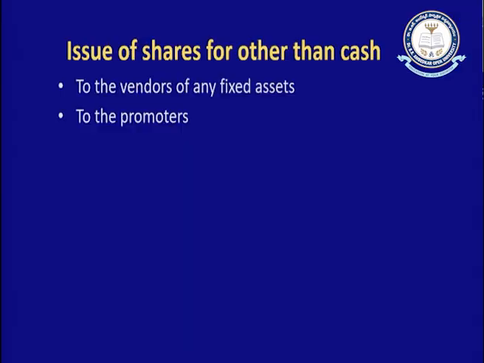That is, if a company buys a building from a person, the company can issue the shares to that particular person instead of paying cash. So, a company can buy a machine, and then also the company can issue the shares to that vendor. That means if, instead of cash, the shares are allotted to that particular vendor, then it is called issue of shares for consideration other than cash.